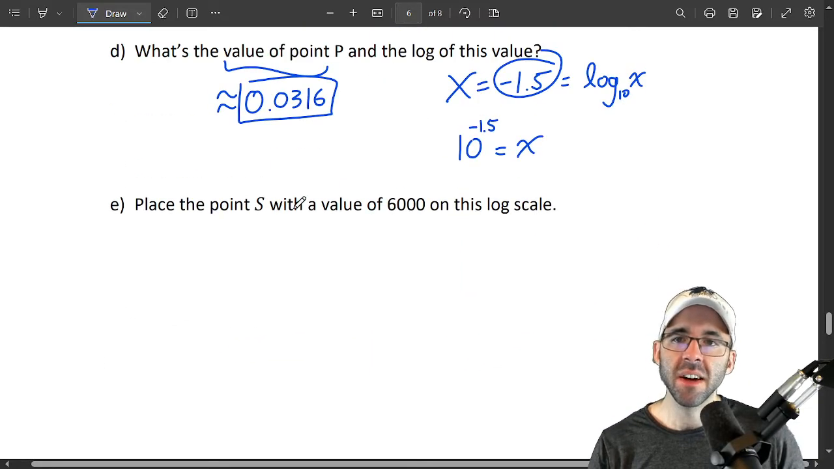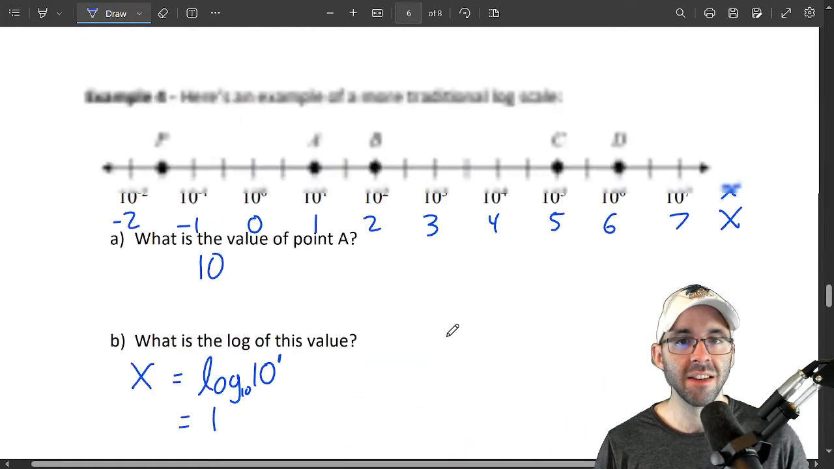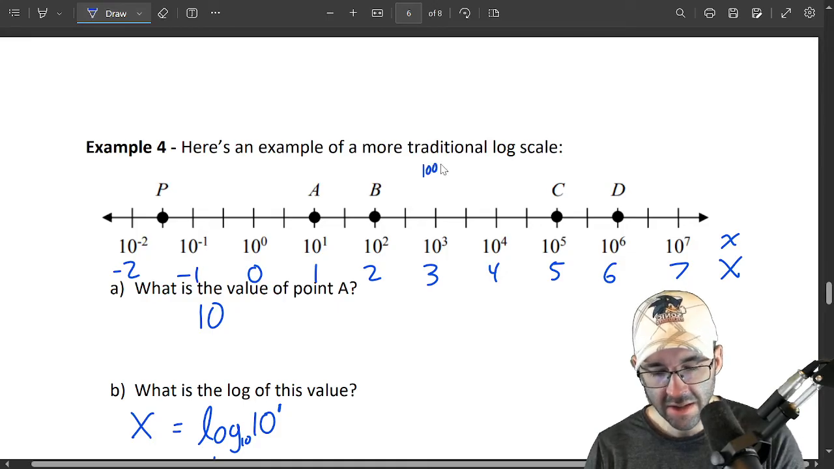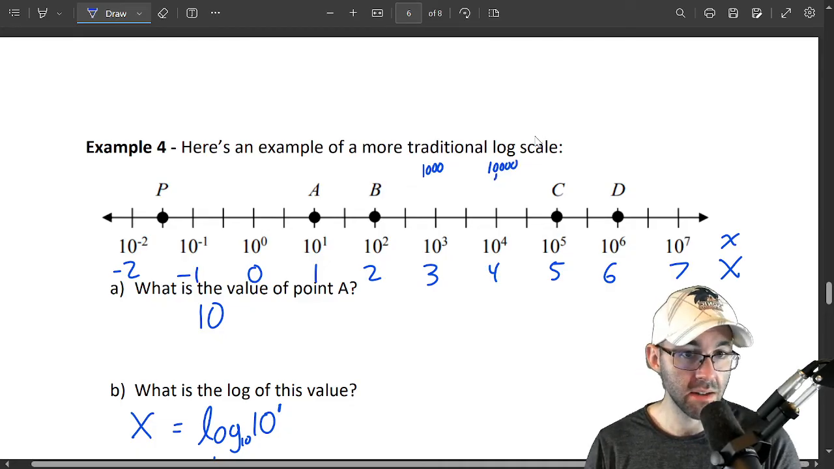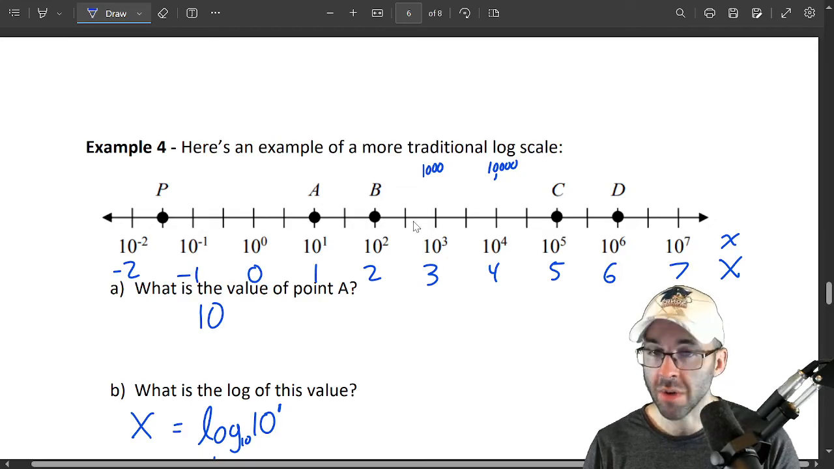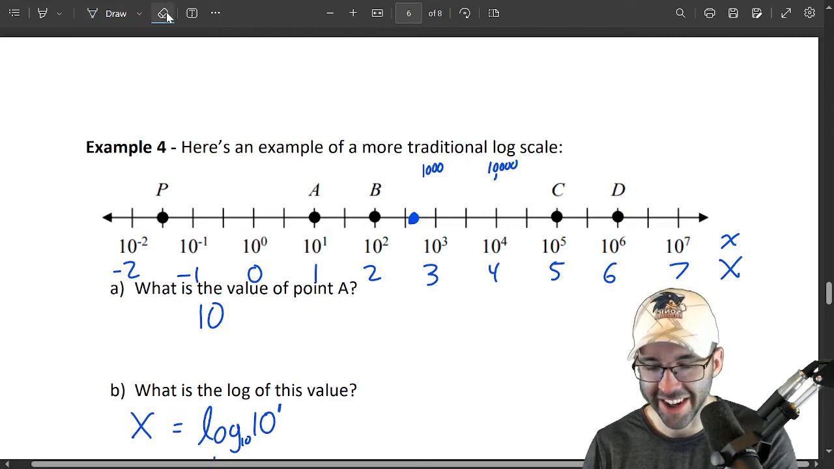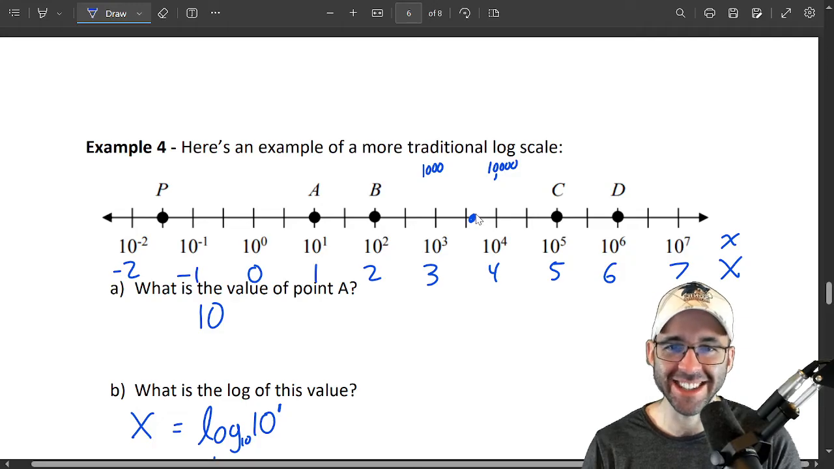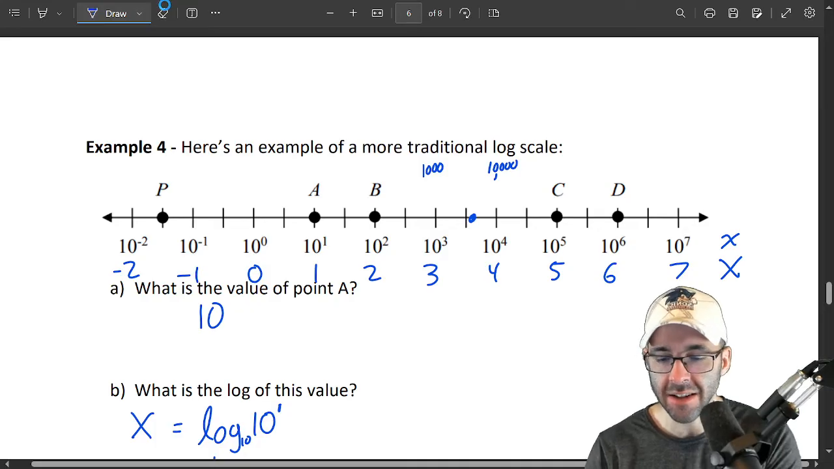Okay. Place a point S with a value of 6,000 on this log scale. So where is 6,000? Well, this is 10 cubed, that's 1,000. 10 to the fourth, that's 10,000. The 6,000 is somewhere between there. But don't write this down. It's not right here. Oh, sorry. It's all right. You wouldn't have thought it's right there either. It's not right here is what I was trying to say. Okay. Because it's not a linear scale.